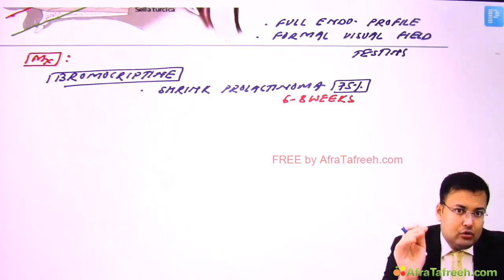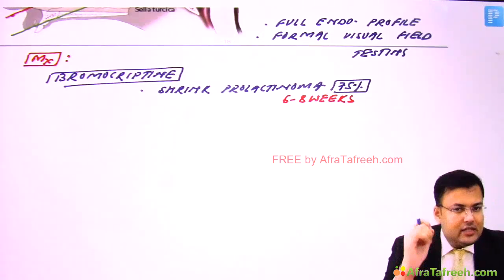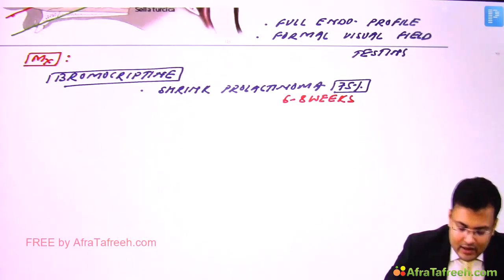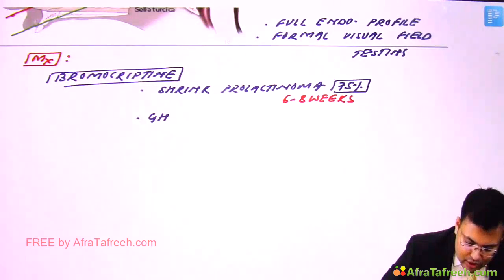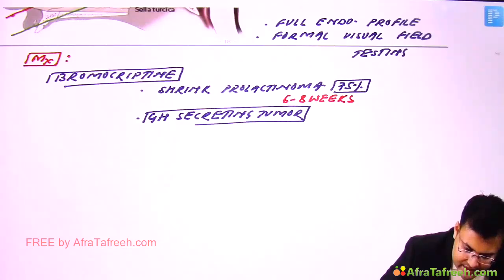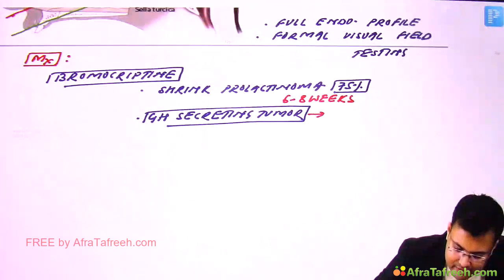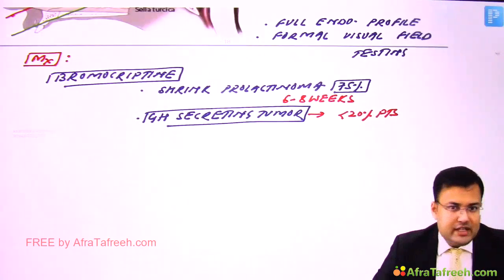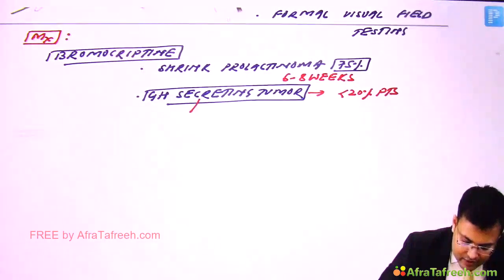So if the patient is having a growth hormone secreting tumor, in that case, bromocriptine is going to shrink that tumor only in less than 20% of cases. So here the shrinkage will occur only in less than 20% of patients. So what is a better agent than bromocriptine for a growth hormone secreting tumor? In these patients, we are going to use what? Octreotide. So in these patients, you can use octreotide, right?